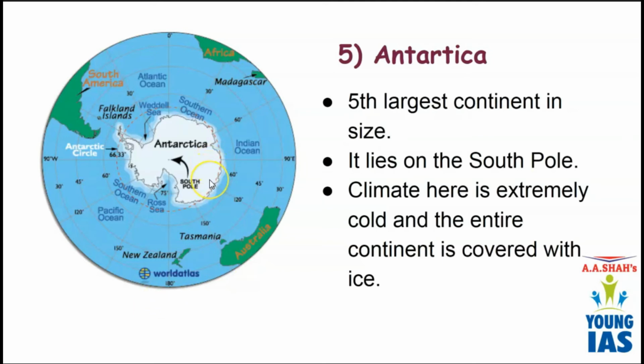So Antarctica is the world's largest desert. Desert is a dry land. It can be hot, it can be cold. So Antarctica is a cold desert. It is the largest desert in the world. It has very little amount of water, but the entire continent is covered with snow. The entire continent is covered with ice. So it is extremely cold.